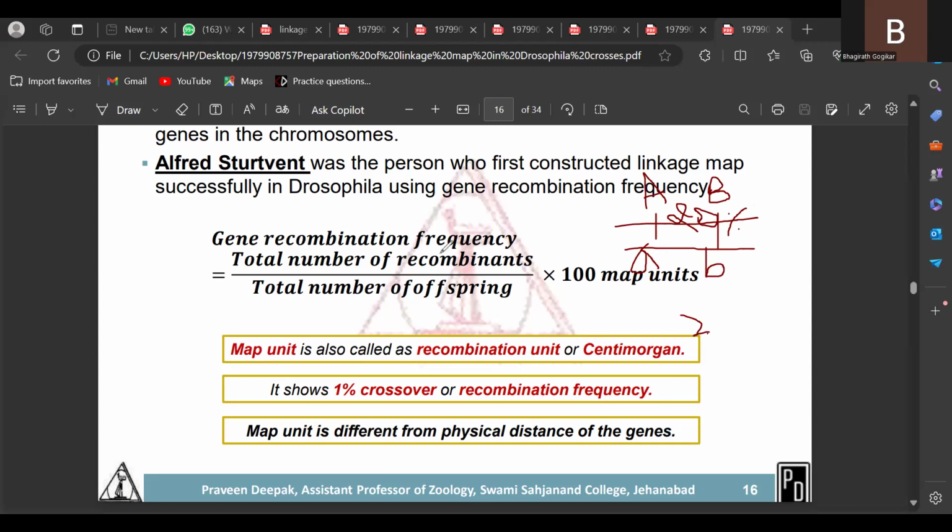So how can you calculate? By the test cross progeny result, we can explain the gene recombination frequency. Test cross progeny, how can we reveal that? We can explain it like this.